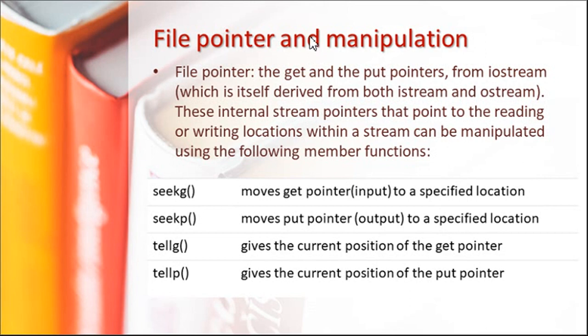Similarly, tellg tells the position and returns the number of bytes, and tellp gives the number of bytes when we are writing, while the g pointer is used when we are reading from the file.